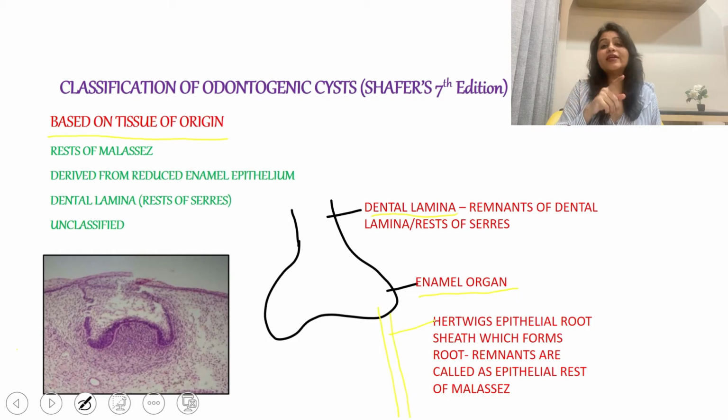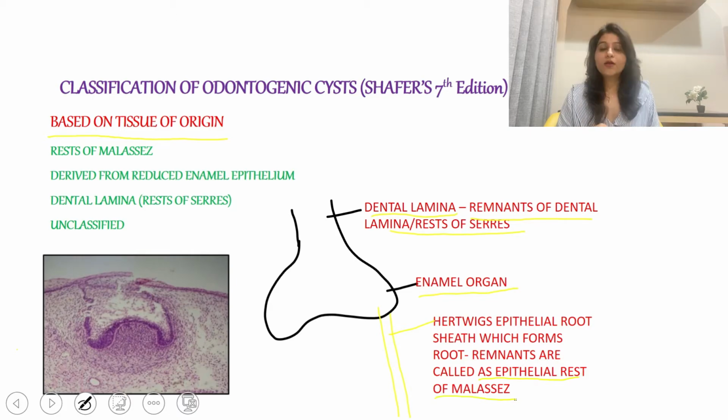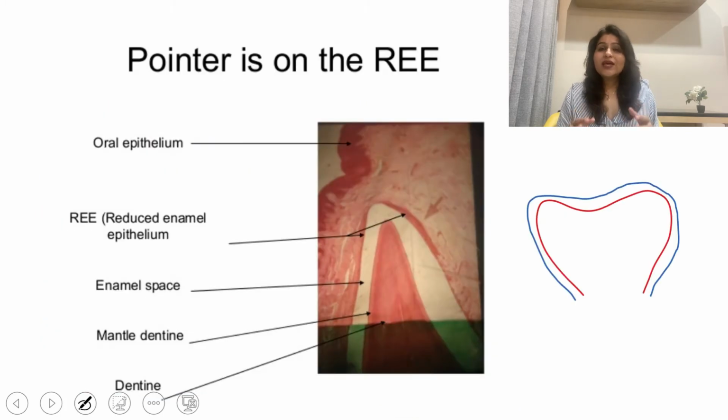So the remnants of the dental lamina are called the rests of Serres, and the remnants of the Hertwig's epithelial root sheath that will form the root of the tooth are called the epithelial rests of Malassez. Now these odontogenic cysts are formed either from the remnants of the dental lamina, that is rests of Serres, or from the remnants of the Hertwig's epithelial root sheath, that is the rests of Malassez, or the reduced enamel epithelium. Reduced enamel epithelium is an epithelial lining that covers the developing tooth.